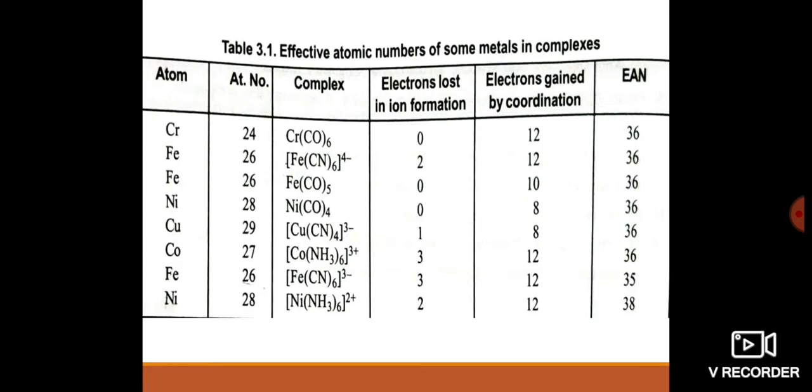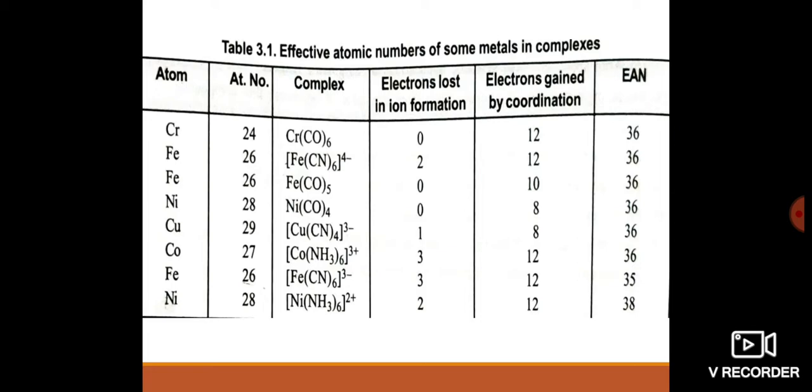Then we will see the effective atomic number of some metal complexes. Here in hexacarbonyl chromium, the loss of electrons in formation of the complex is 0. The atomic number of chromium is 24, and the ligands are 6, so the total number of electrons donated by ligands is 2 into 6, that is 12 electrons.